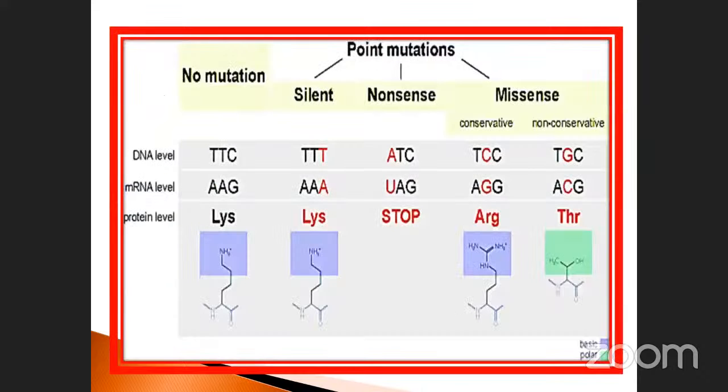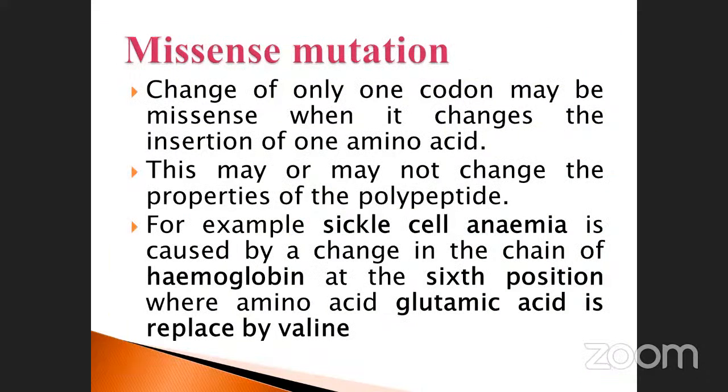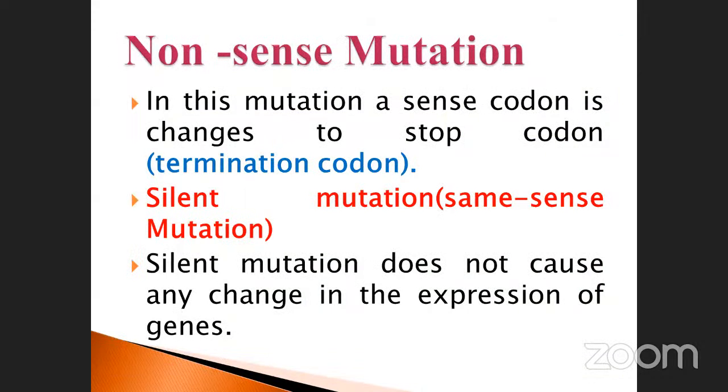Nonsense mutation. This one, missense. This one's nonsense. So what is the meaning of nonsense? It means that in this mutation, a sense codon is changed to a stop codon, which is called a termination codon, otherwise called a stop codon. They are called nonsense codons because they will not indicate any amino acids. Just go and check it. Stop codon. They will not indicate any amino acid code.